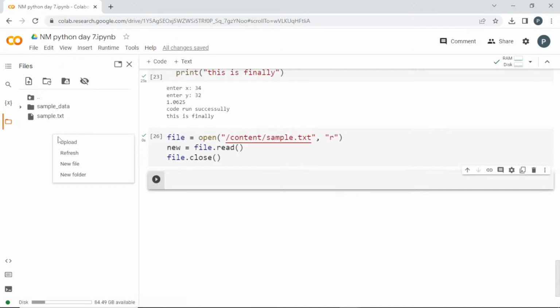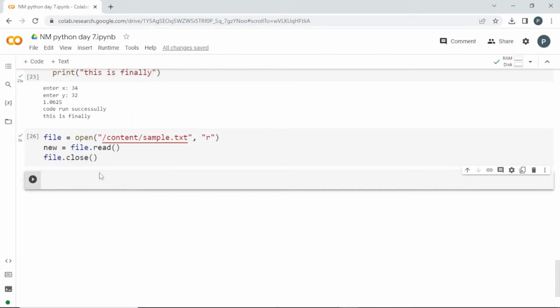Now let me create a new file. See here, we only have this sample, right? I'll refresh it. See here, only one file is there. Let me create a new .txt. Let me create file is equal to open. Can you guys tell me what option we have to use? What is the mode to create a new file? New.txt. What do I have to give? What is the mode to create a new file? Can you guys tell?